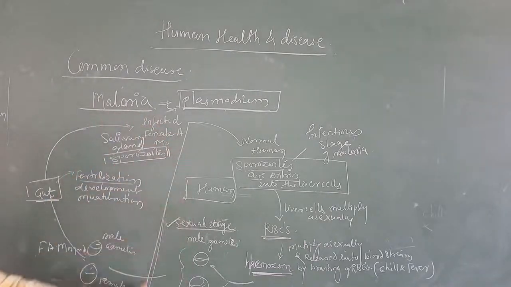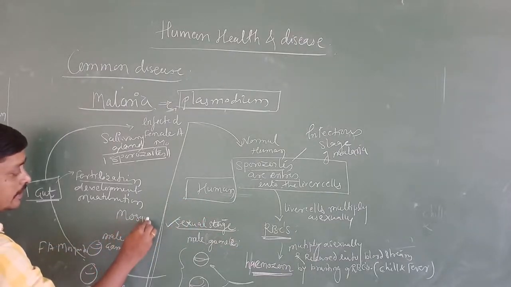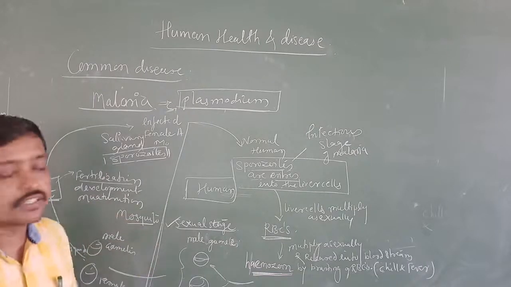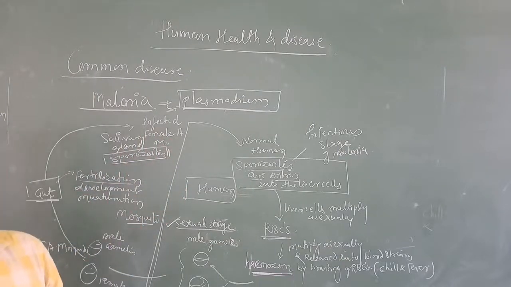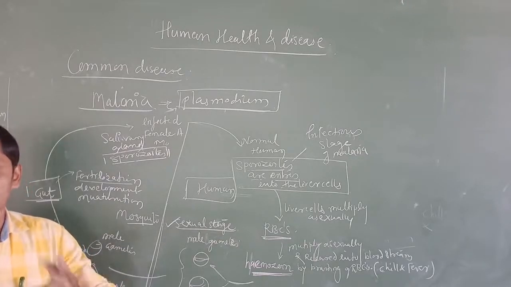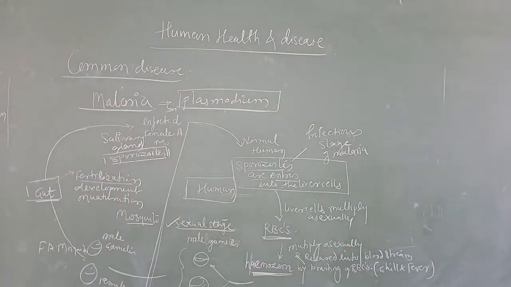This is about the life cycle of Plasmodium, and here this part is in the human, and here this one is in the mosquito. Understood? This is about the life cycle, or stages in the life cycle, of Plasmodium. Right. This comes for you from the examination point of view. This question is going to be asked for 5 marks: schematic representation of stages of Plasmodium. Write the schematic representation of stages of Plasmodium. At that time, we are going to write about this particular life cycle.